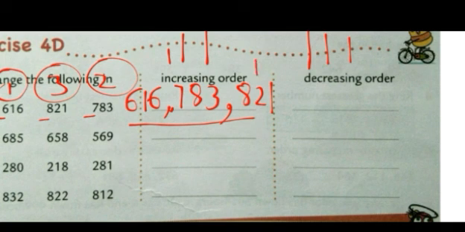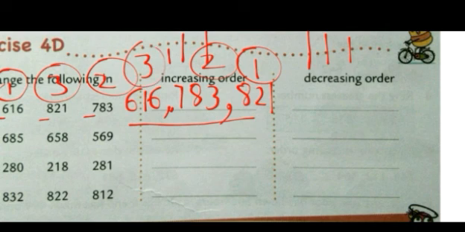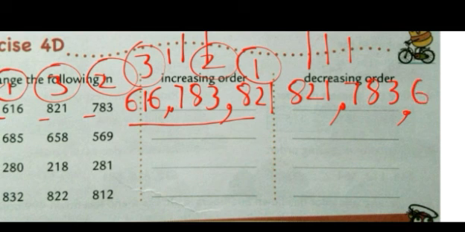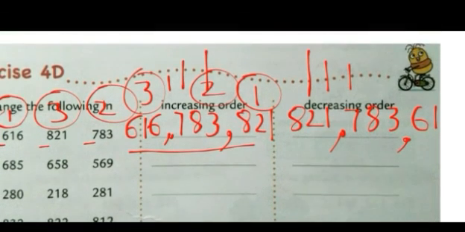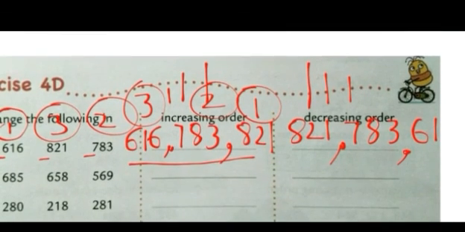That means now this will be number 1, this will be number 2, and this will be number 3. Simply you have to arrange from big to small. So 821 is the bigger number, greatest number. Then 783 and the smallest will be at the last. That means 616.